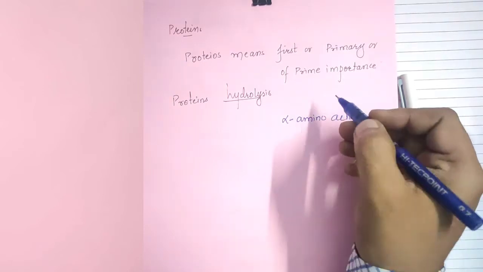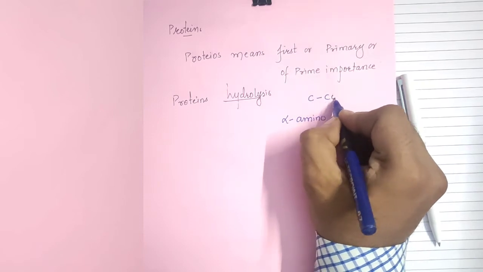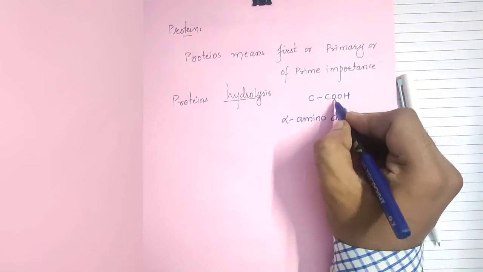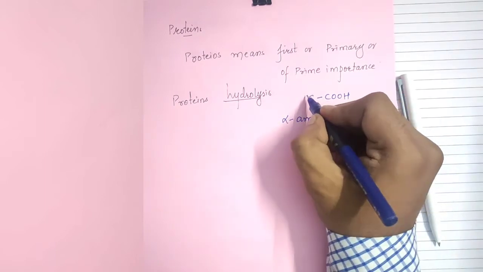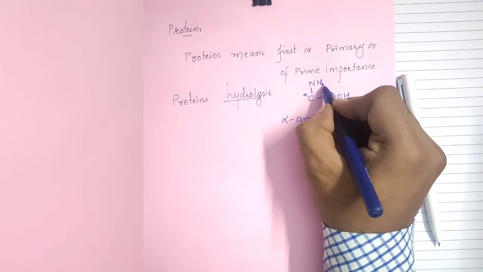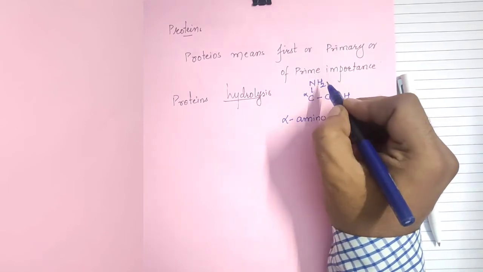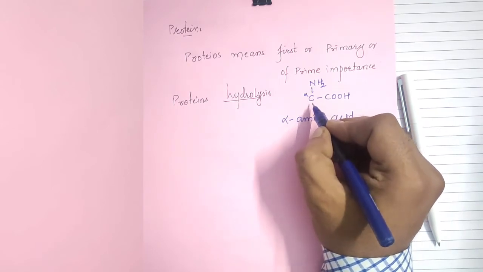Now we will see what is amino acids and what is alpha amino acids. Functional group COOH is attached to a carbon atom, which is said to be an alpha carbon atom. NH2 is said to be an amino group, which is attached on the alpha carbon atom, and the valency of carbon is 4, we know very well.